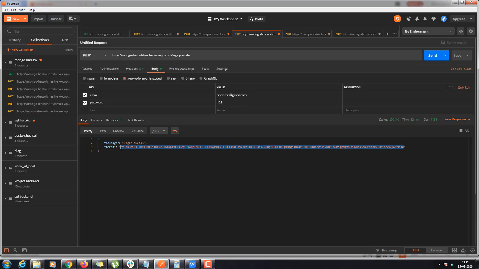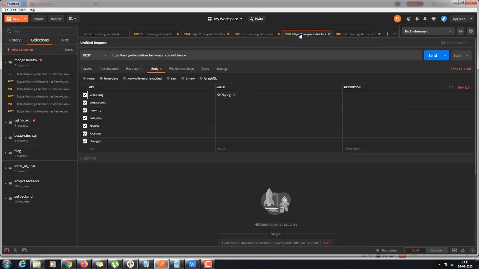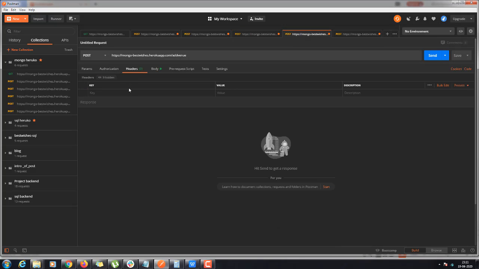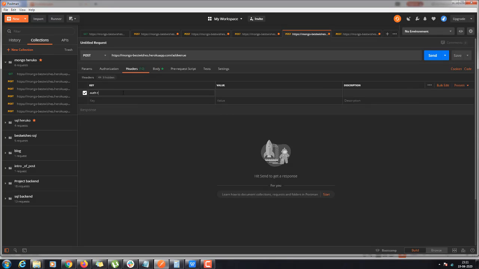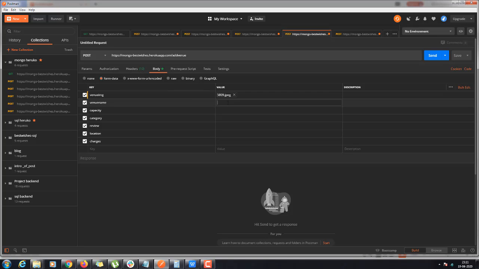But here we are creating an API. So in this environment, in Postman, we have to take this authentication token and put this auth token here to tell the server that this particular provider wants to add his venue. So we will write this here and we will call this Hotel Taj,